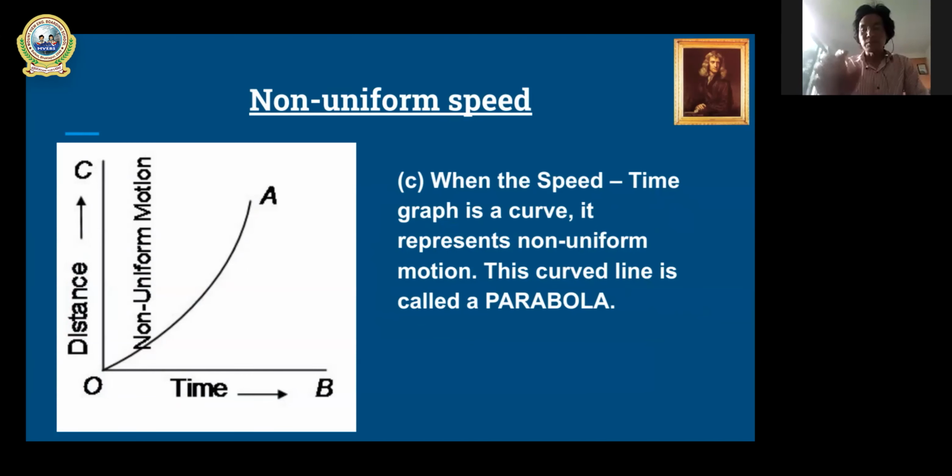Sometimes in the same time more distance is covered, and sometimes less distance is covered. It forms a curved line, which is also a parabola, right? When you see such a parabola, a bending line, obtained from the graph of distance and time, you can easily say that the body is in non-uniform motion, or non-uniform speed.